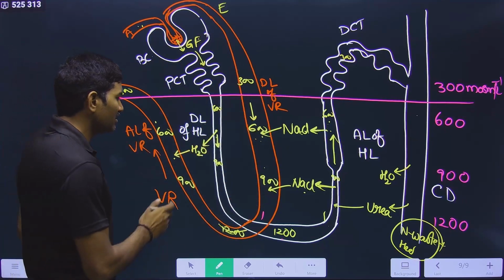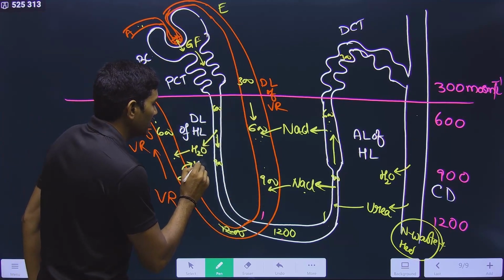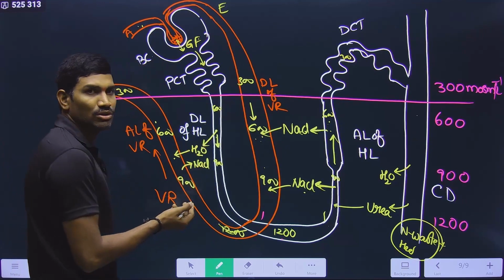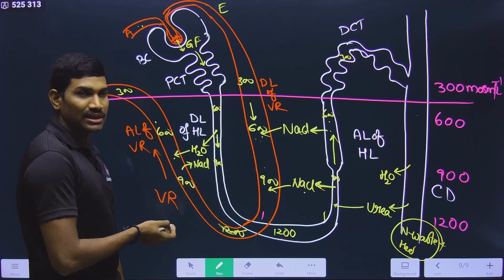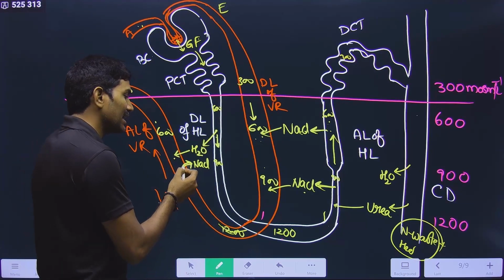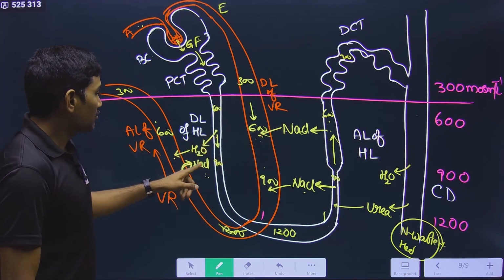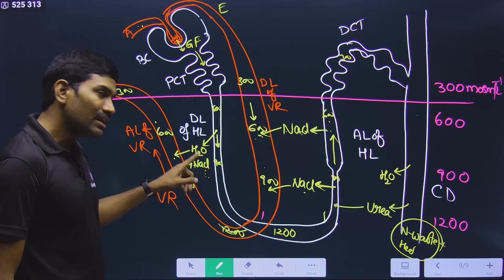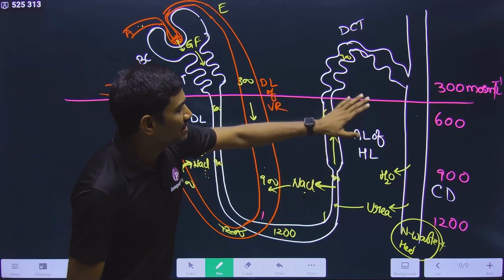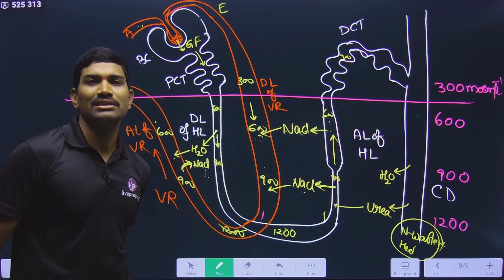And in the NCERT they even said that a small amount of NaCl is going out. Even loss of solute will decrease the concentration, right? A small amount of NaCl is going back into the interstitium here. This is again to maintain the concentration of the medullary interstitium.